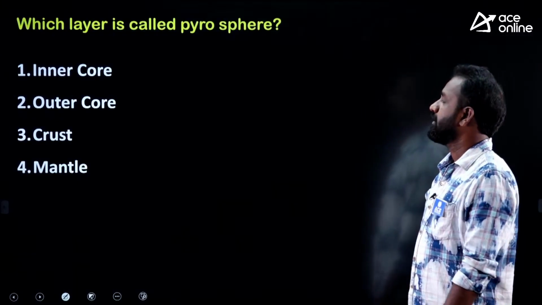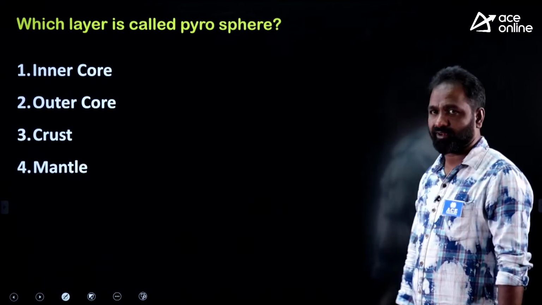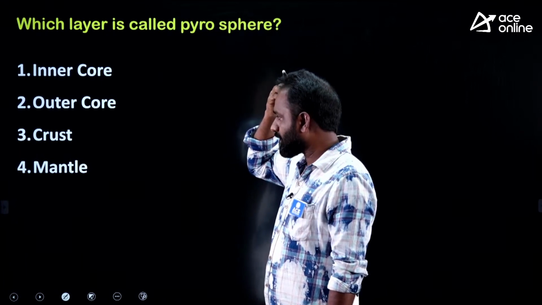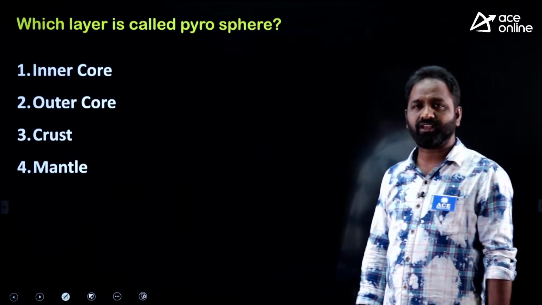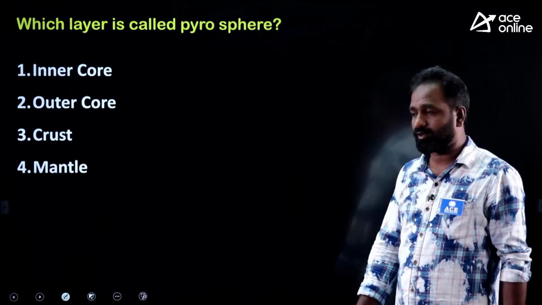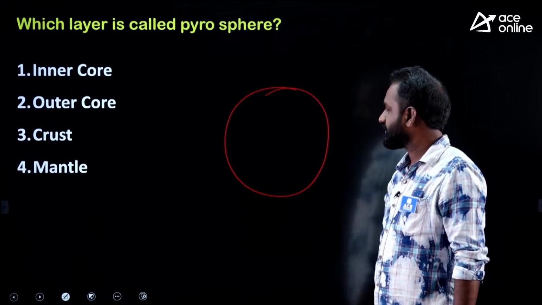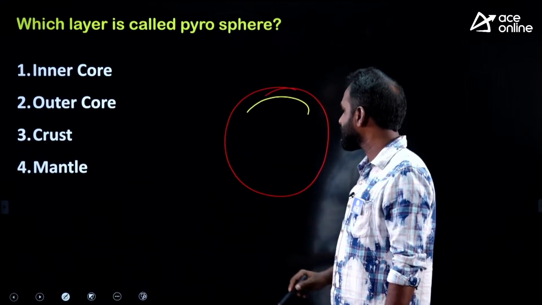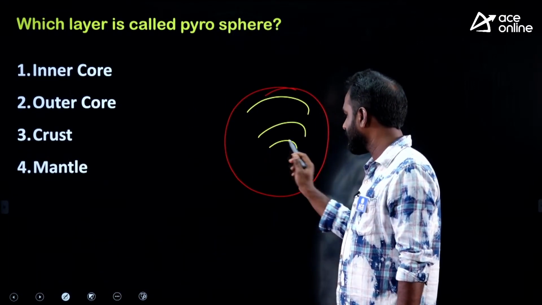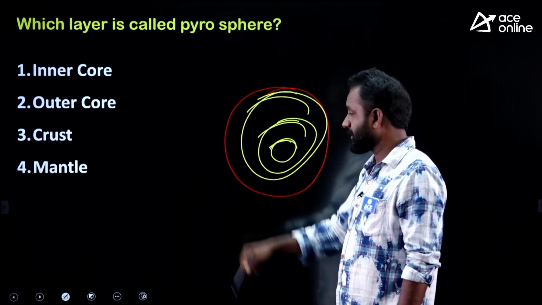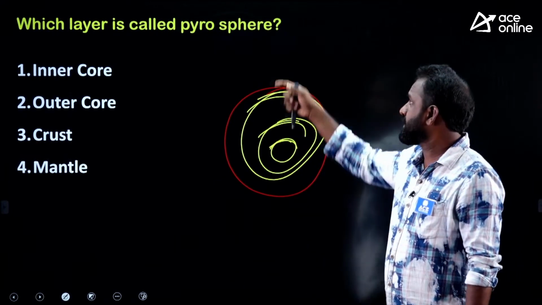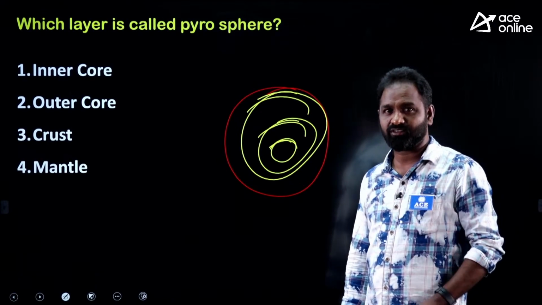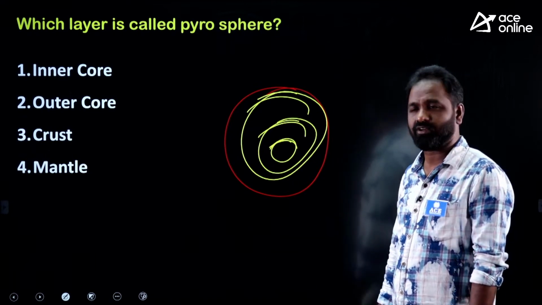Okay. Which layer is called the phytosphere? Inner core, outer core, crust, mantle. Everyone knows about the earth: the crust is there, the mantle is there, the core is there. So which one is known as the phytosphere? I hope you studied about the asthenosphere. First look at the picture, and you will get the answer.